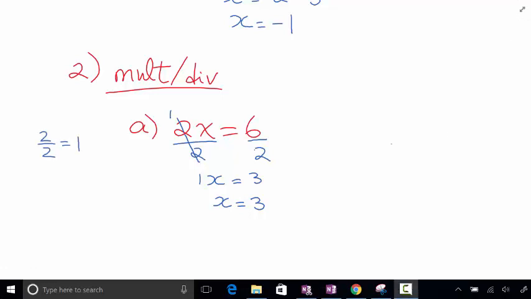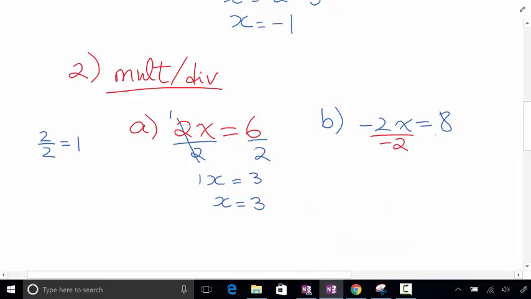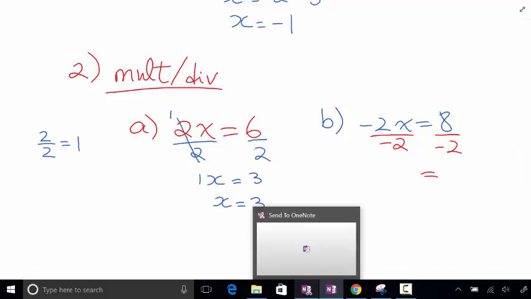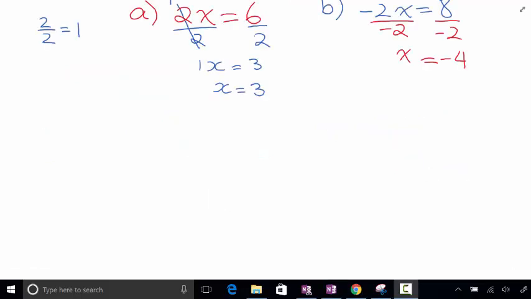All right, let me write another example here, and you can try that. Negative 2x equals 8. What do you have to divide both sides by this time? You should always divide by the number itself, which is negative 2. So divide this side by negative 2, because negative divided by negative gives you a what? Positive. So positive 1, which is just x. And you end up with negative 4, and you're done. Let's take a look at this question right here.